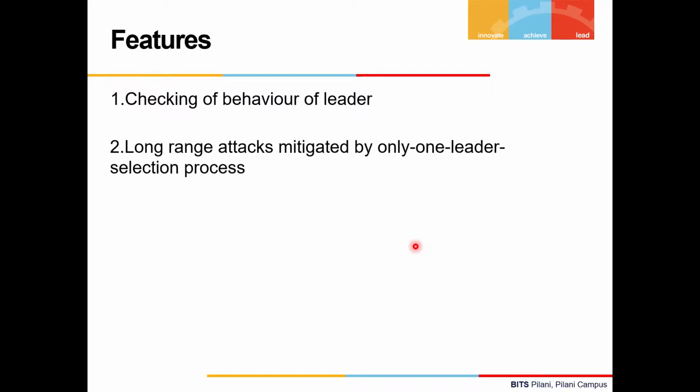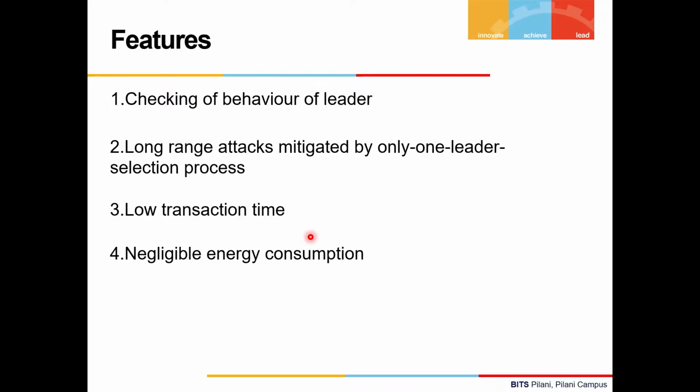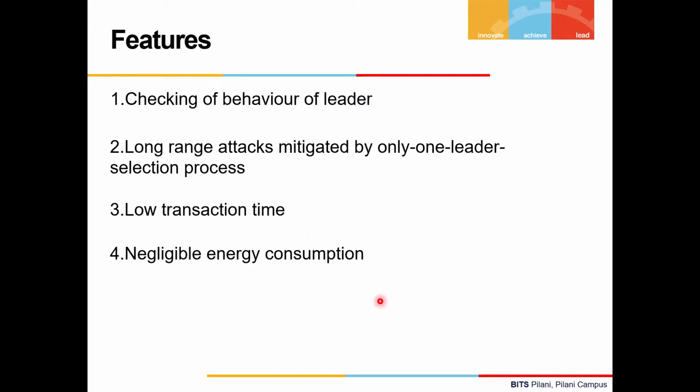Only one leader is designated to create blocks in each round, so nothing-at-stake and long-range attacks are mitigated. Nothing-at-stake attacks are when no stake is given and the validator is trying to validate the block. And long-range attacks are when the leaders are determined before their designated epoch, so they can show malicious behavior. Also low transaction time, just like the Ouroboros protocol, and negligible energy consumption. These are the features of the chains of activity protocol.